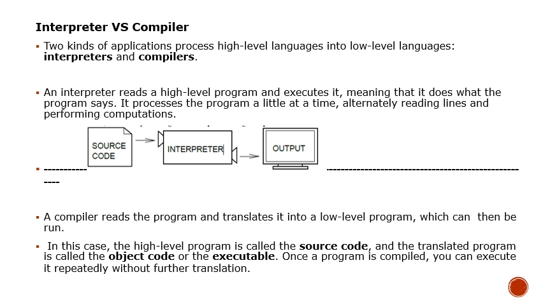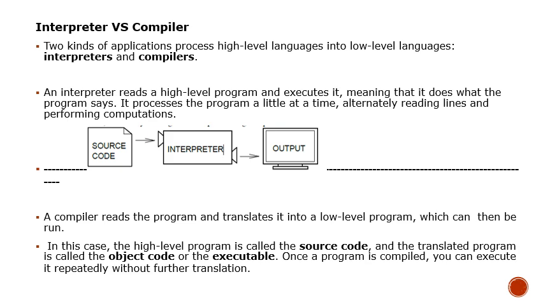So the difference between a compiler and an interpreter is that a compiler does this one at a time. The high-level language, called source code, is translated into what's called object code or the executable file. Once a program is compiled, you can execute it repeatedly without further translation. So this is one of the advantages of a compiler.